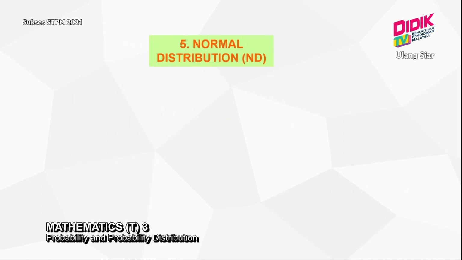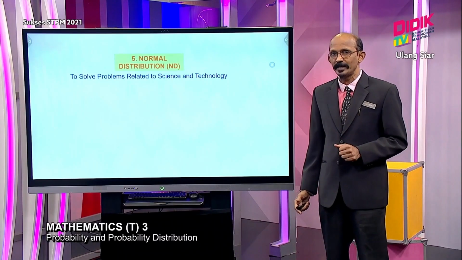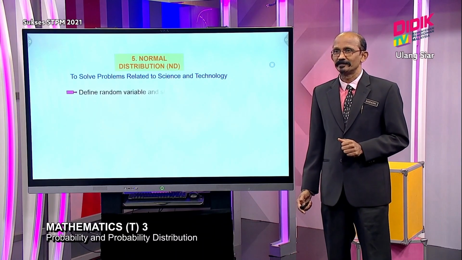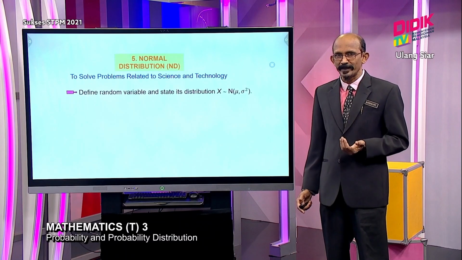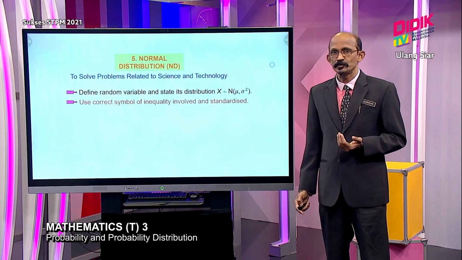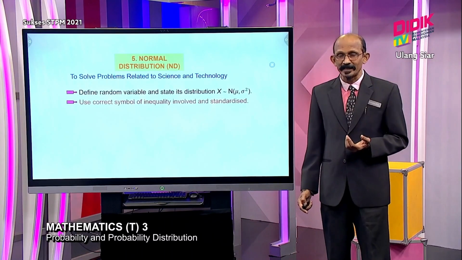The last part of this chapter is normal distribution. In normal distribution, you got 2 things. One is to solve problems related to science, mathematical science and technology. For this, you have to define your random variable and state the distribution. You need to use the correct symbol of inequality involved and standardize.